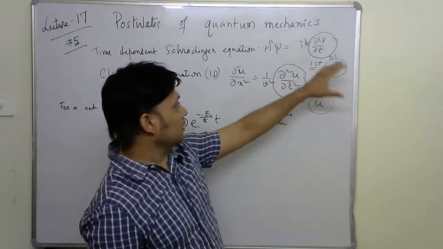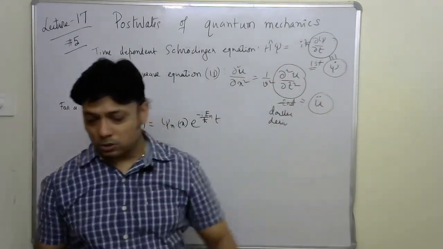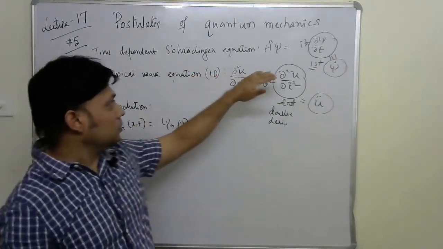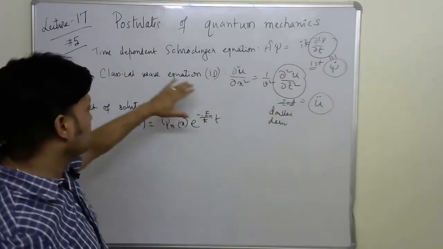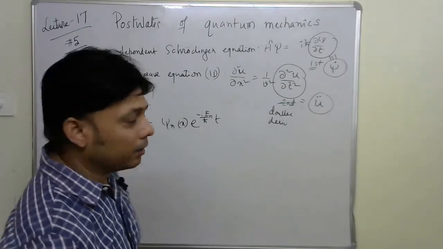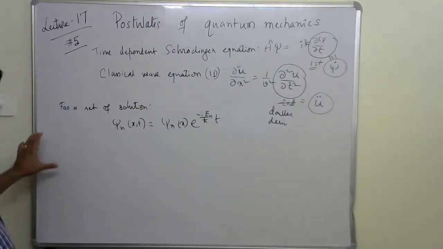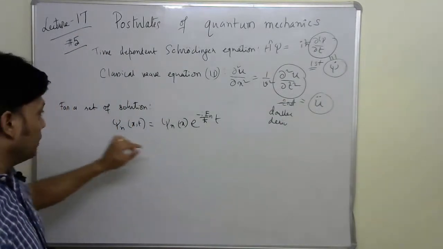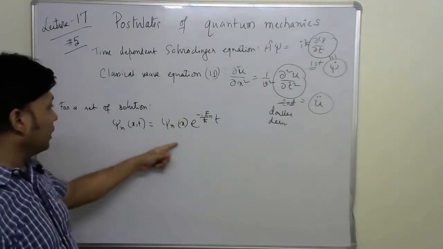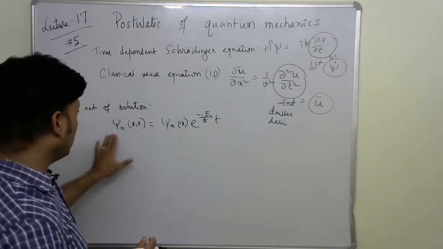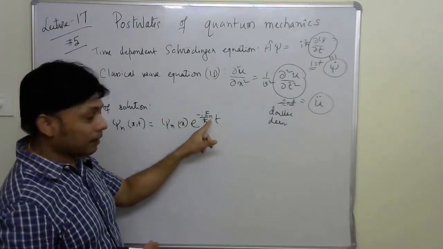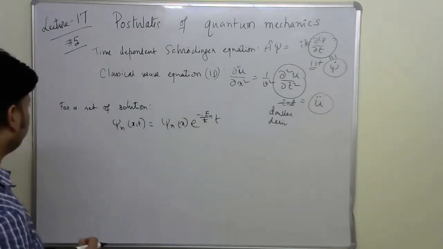Even though we are talking about one dimension, there is a stark difference between Schrodinger's time dependent equation and the classical wave equation, which is also time dependent. And if I want to write a general solution for a time dependent system, we can write it like this: psi n is equal to psi n x e to the power minus i E n divided by h cross t.